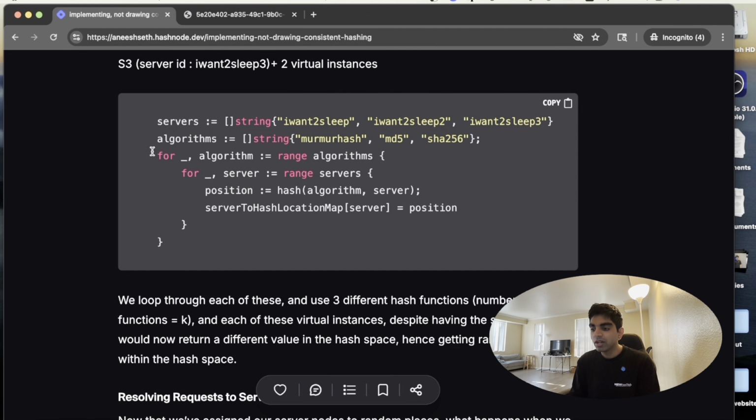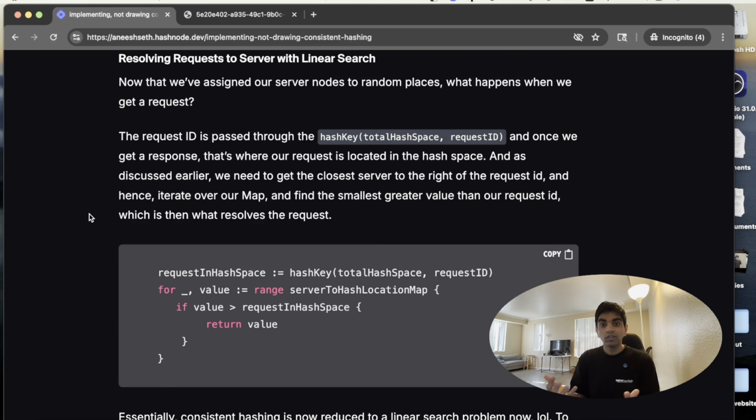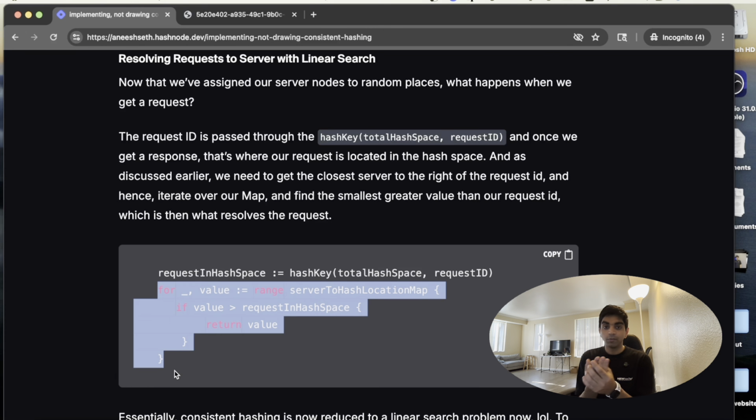But the point essentially is that you go through all servers, let's say S1, S2, S3, S4, you have the server IDs, and you hash the server IDs to essentially figure out where they are actually going to be within the entire hash space. And now, let's say we have a request that actually comes in. Now, again, we just hash the request ID itself, and we go through the map, which is essentially the n servers that exist.